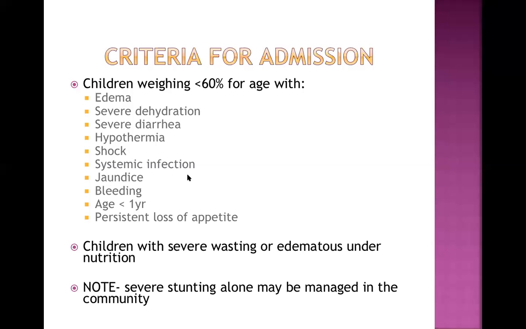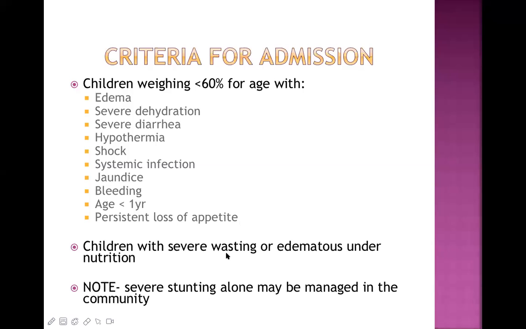Systemic infection is always a very serious feature in a malnourished child. The child can die quickly because of infection, so we need to admit and manage appropriately. Jaundice, bleeding disorder, age less than 1 year, and persistent loss of appetite also need admission. These babies should not be discharged home quite early.